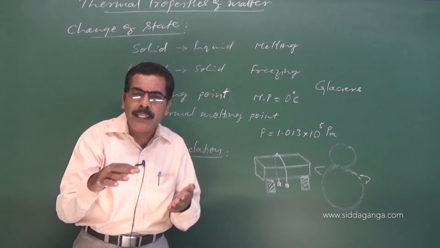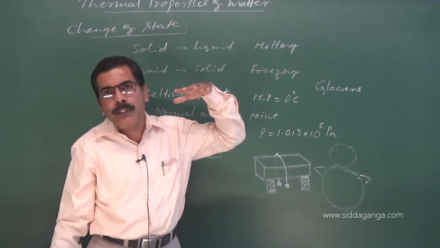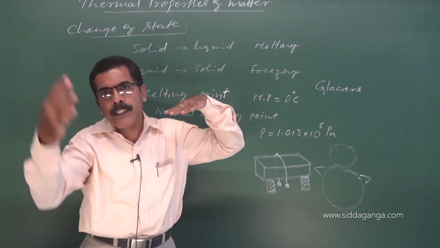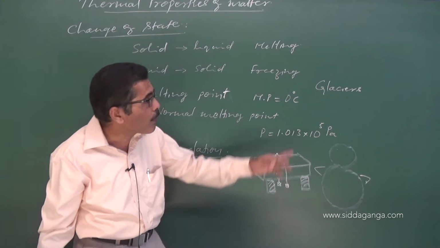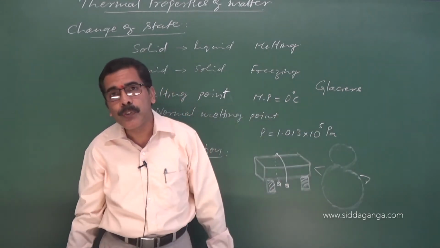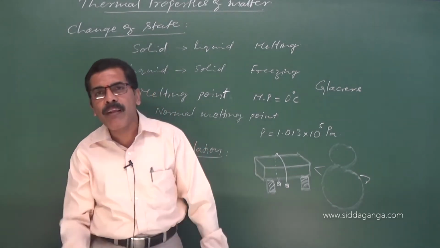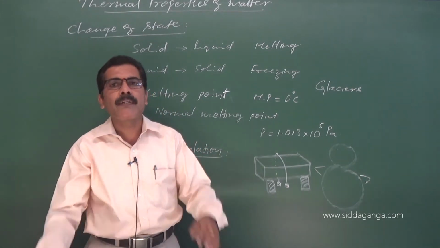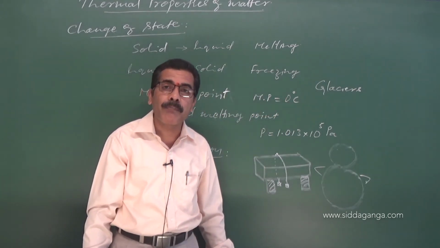As a result, if there is a slope, the ice block above it starts sliding downwards, and that is what we call a glacier. Therefore, the motion of glaciers is due to regelation. Sometimes if it is stuck somewhere else, it refreezes and appears like another mountain. Have you got my point?